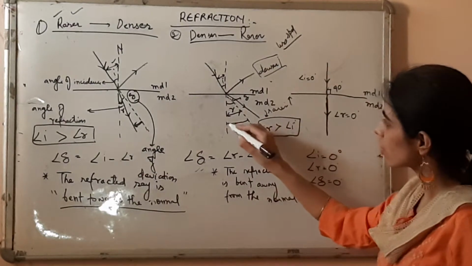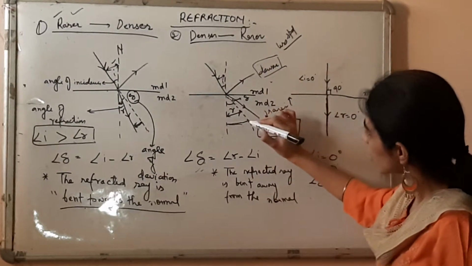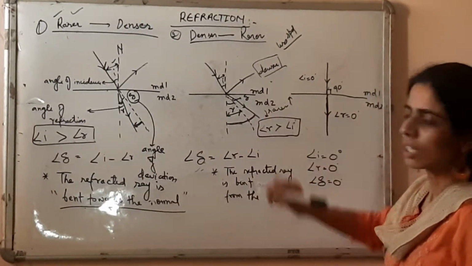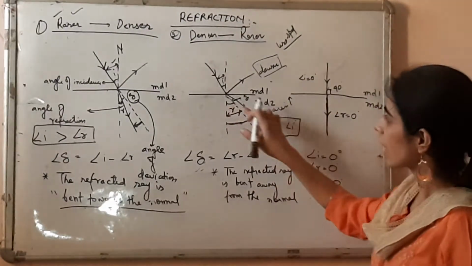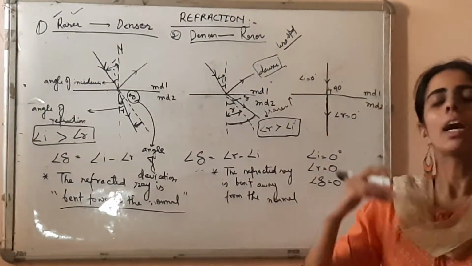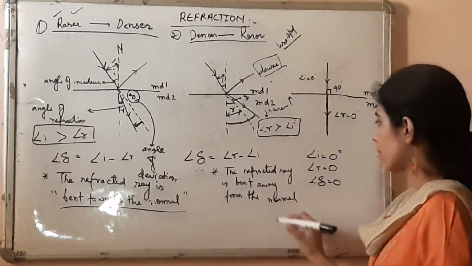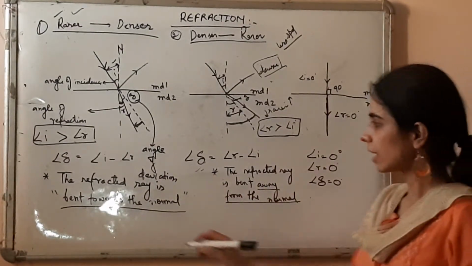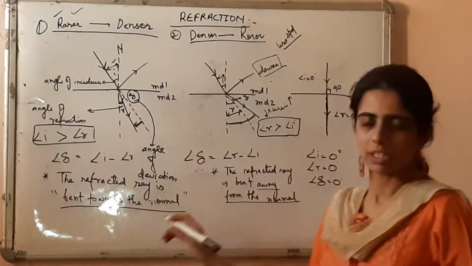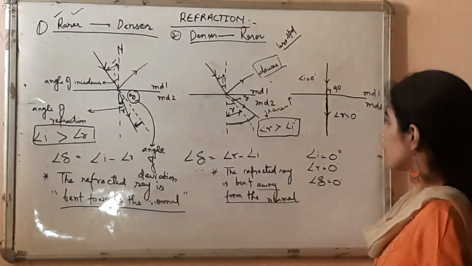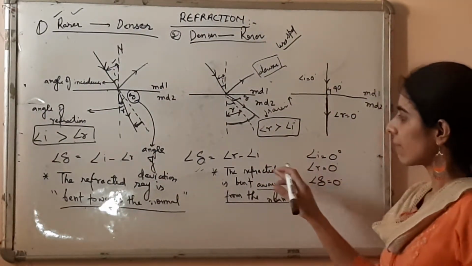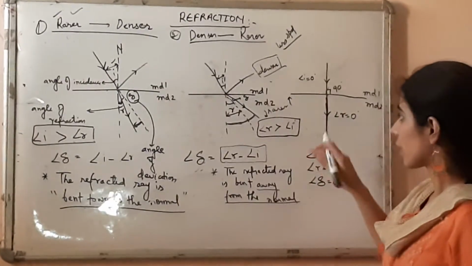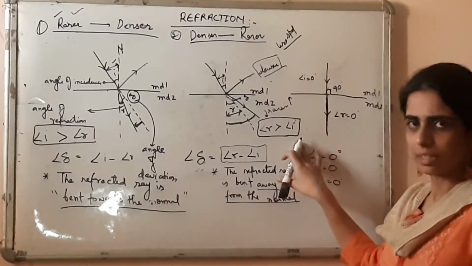Can you see this gap, children? It should have been here. But it is going there. So it is moving away from normal. In this case, the refracted ray will move away from normal. So we have to remember this point very nicely. It is moving away from normal and here it is bending towards the normal. This is very, very important, right? So we are finding here angle of deviation by subtracting angle I from angle R. We know angle R is greater than angle I in this case, right?